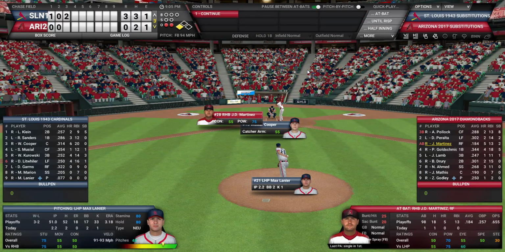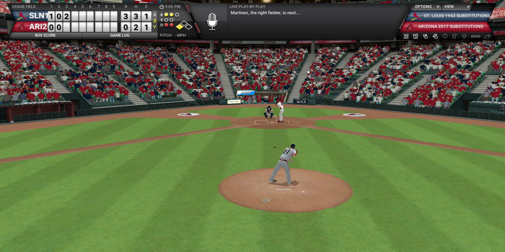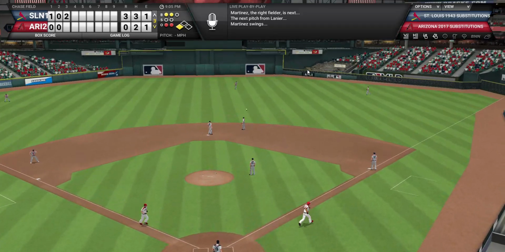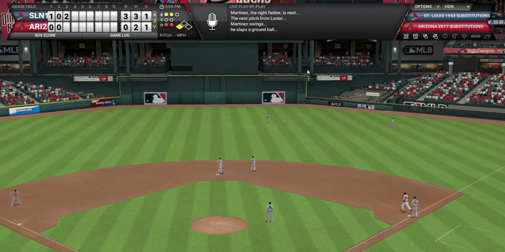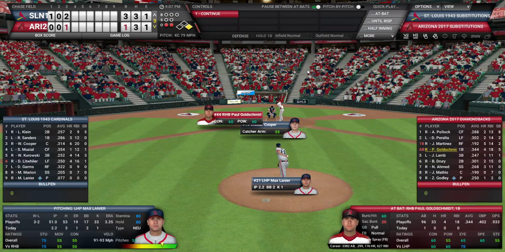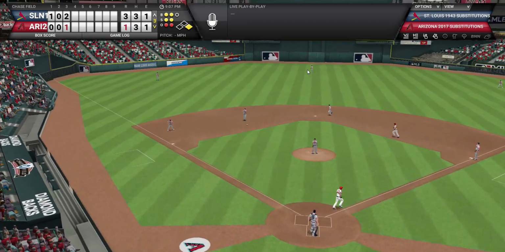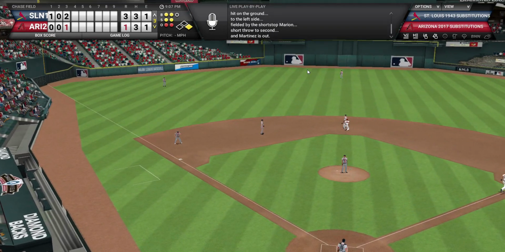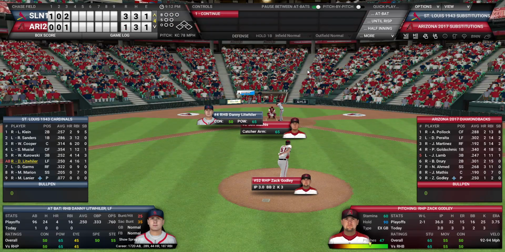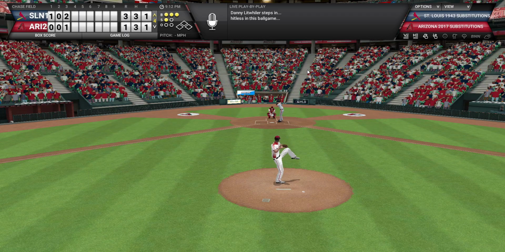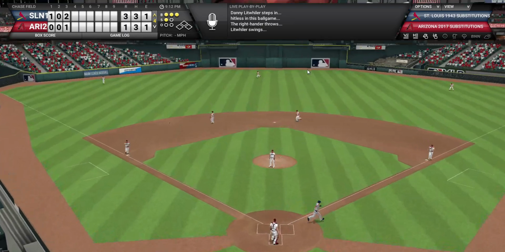You've got JD Martinez up, and he's the man who made the big error, so you would like him to make up for that mistake. And he does. He lines one up the middle as a single, so a run does come across. So JD Martinez, you could say, at least made up for one of the runs that came across. Granted, you could argue he's kind of responsible for two, but he does hit a single to bring one across and make this a 3-1 game, and bring Goldschmidt to the plate, who with a 2-2 count does ground into the fielder's choice, but the lead is cut a little bit, so not the worst inning for the Diamondbacks.